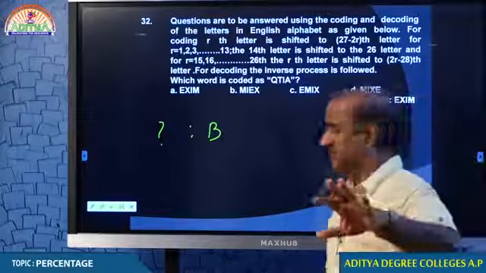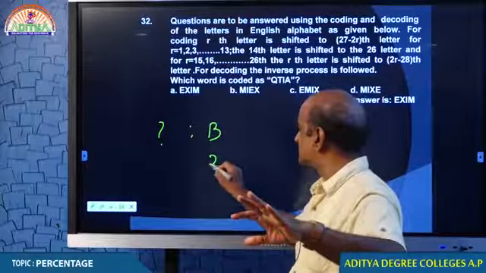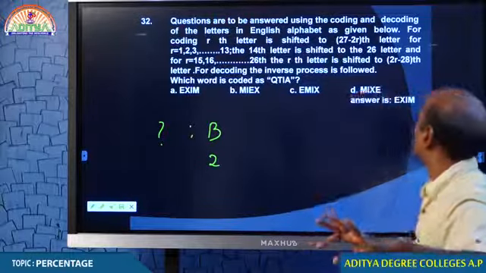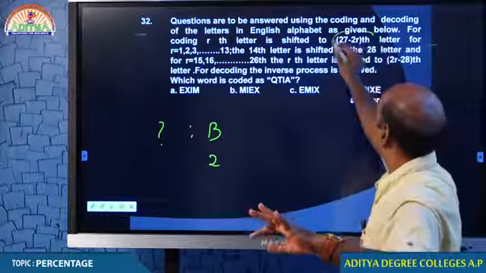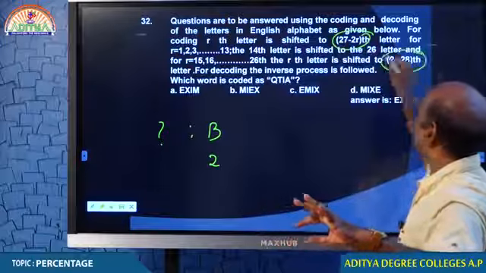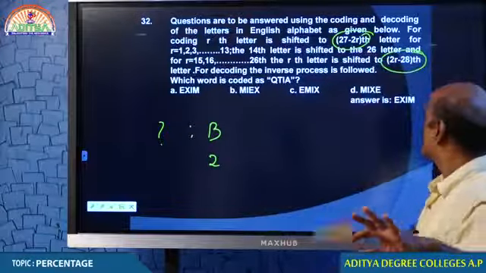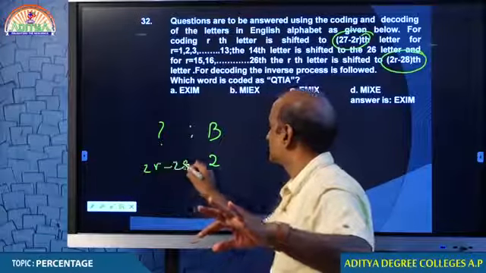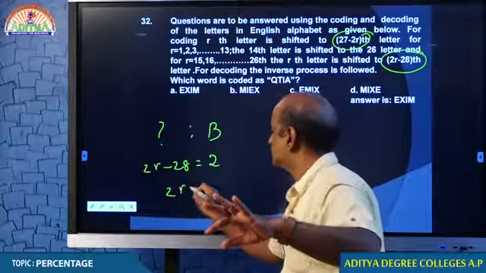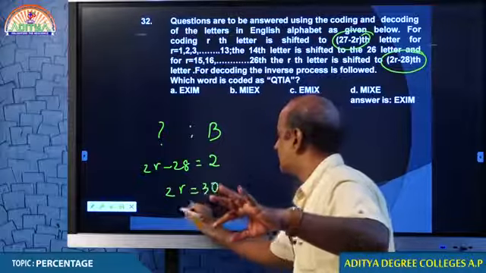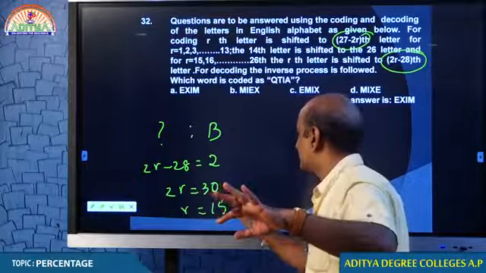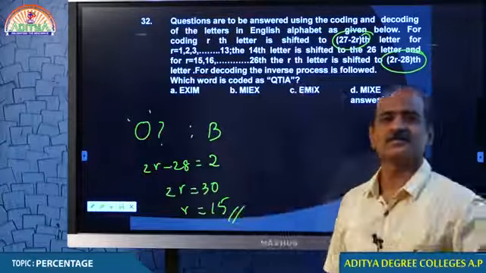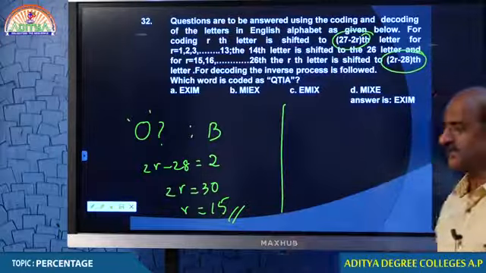Okay, let us check it out. Somebody put O. Let me check it out. B is equal to 2. First you have to confirm whether you apply this rule or this one. Maybe that is not right because you get a fraction. Therefore, 2r minus 28 is equal to 2. 2r is equal to 30. R is equal to 15. 15th letter is O. Wonderful students. Excellent, you did extremely well.